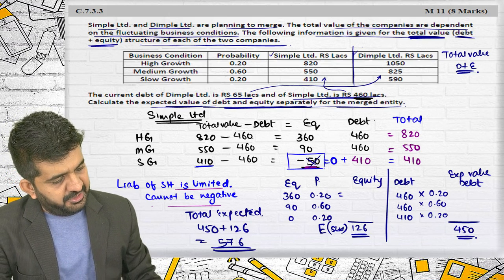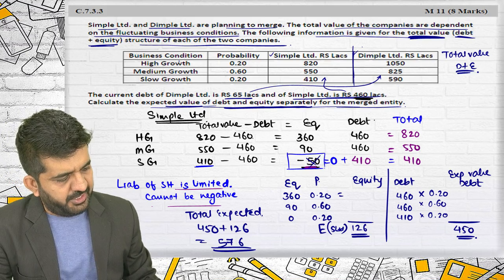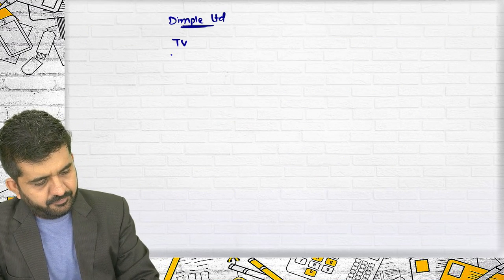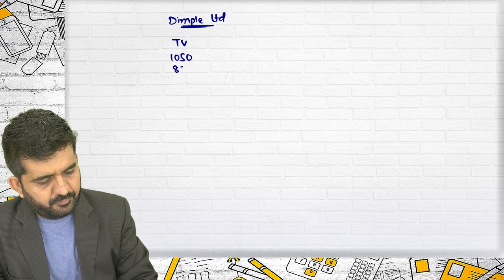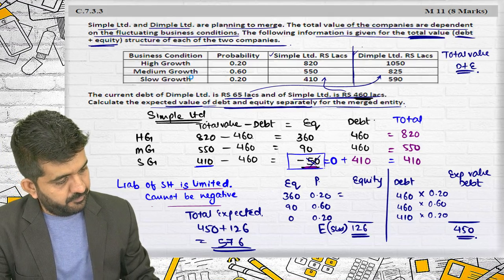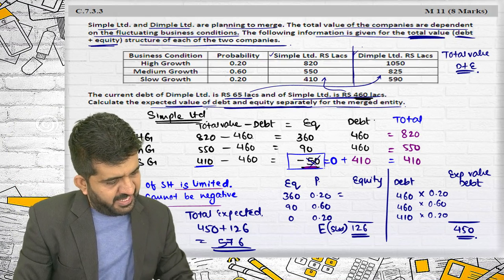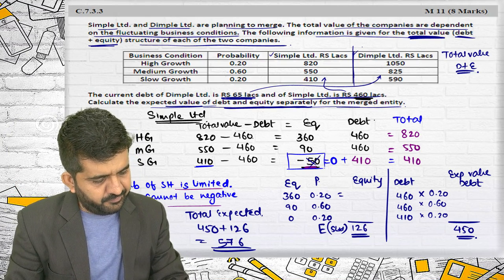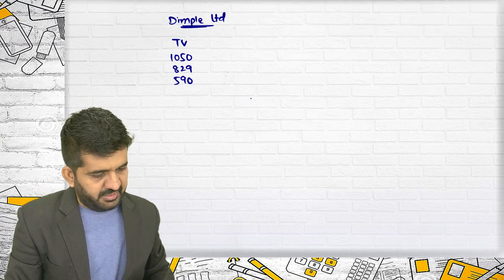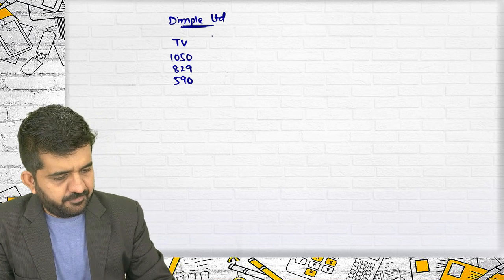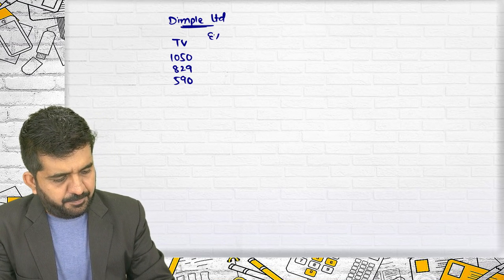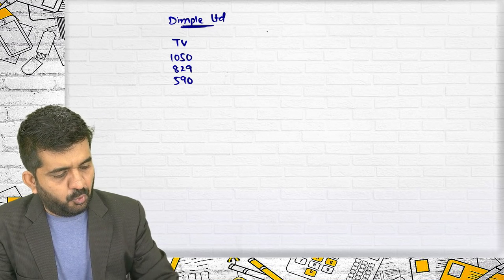Similarly, I can do it for Dimple Limited. Total value in each scenario is 1050, 825, 590. Yes. See, what I can do is, I am finding out expected value of total.